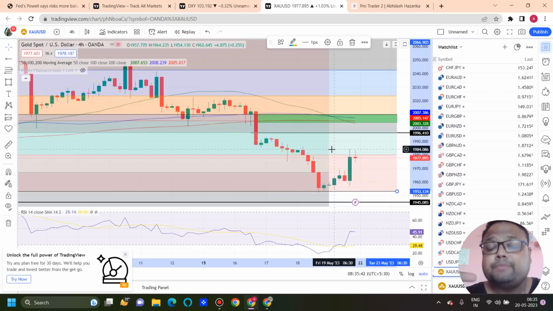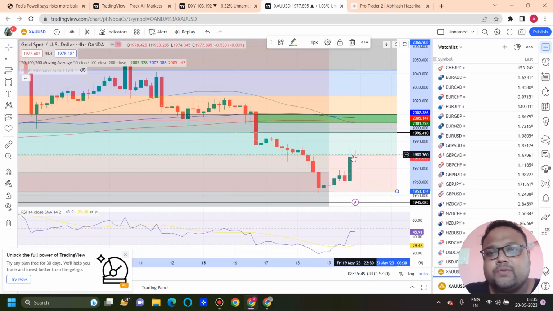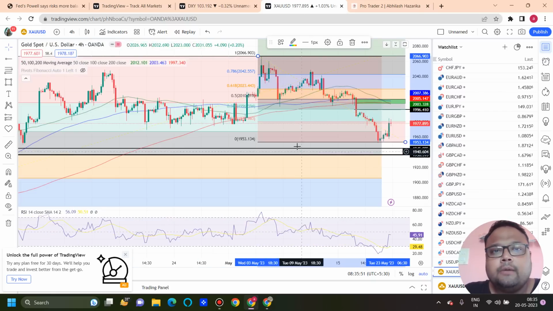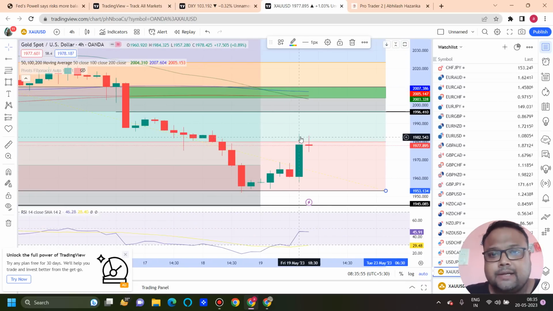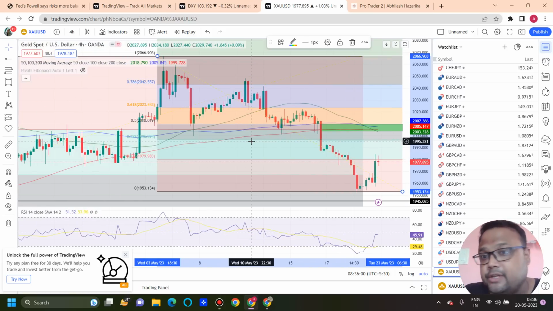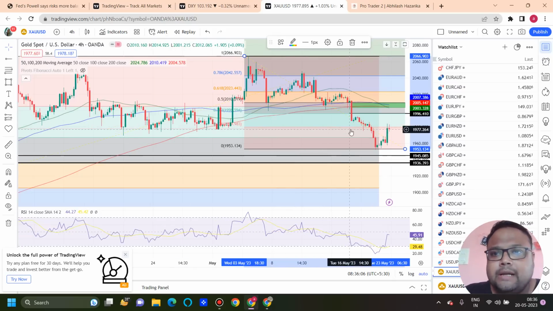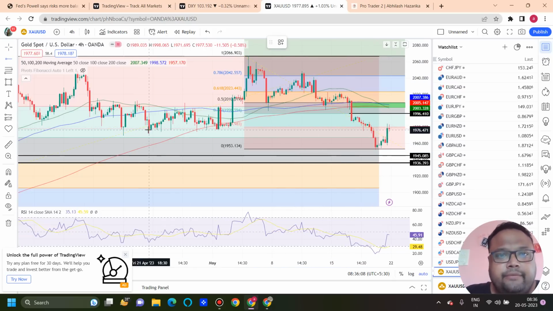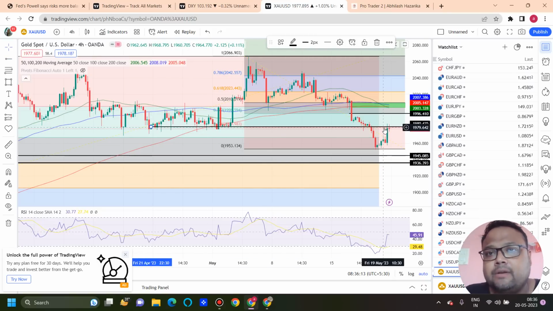So there was a 100 pips difference. But again, gold climbed up, and ultimately gold closed at 1977. This was the last traded price of gold. Here also we are using Fibo, because yesterday gold respected the Fibo 23.6% retracement level. Usually in this type of market scenario, the Fibo level does not work, but here, along with Fibo, the previous support also acted as resistance. That's why this level broke.